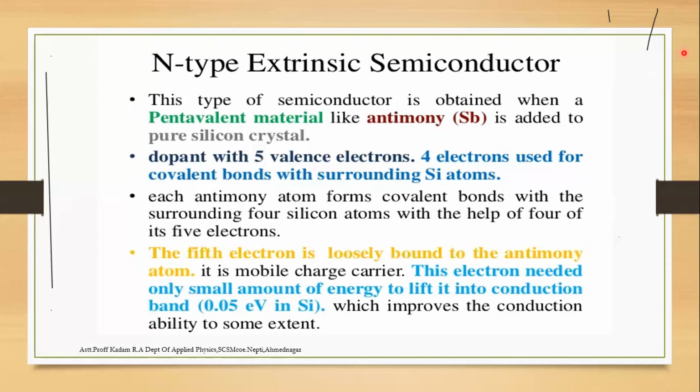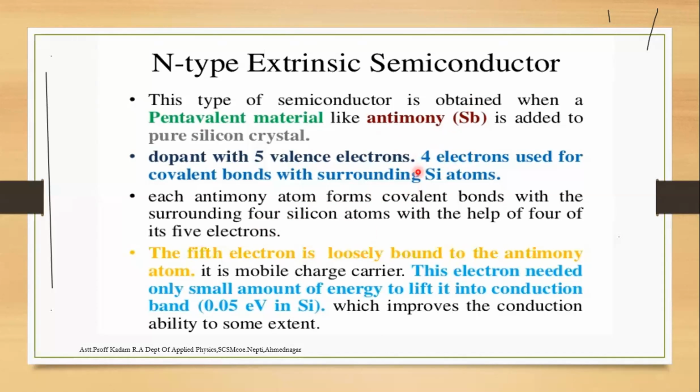The dopant has 5 valence electrons, while silicon has 4 electrons used for covalent bonds. Each antimony atom forms covalent bonds with the surrounding 4 silicon atoms.